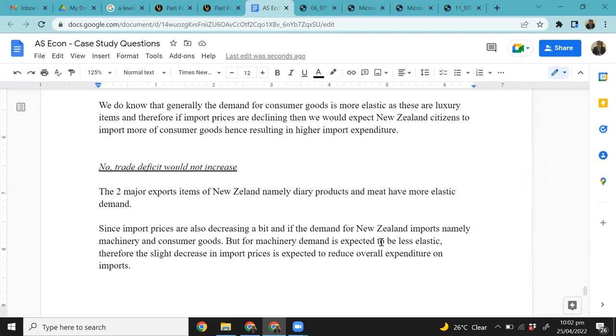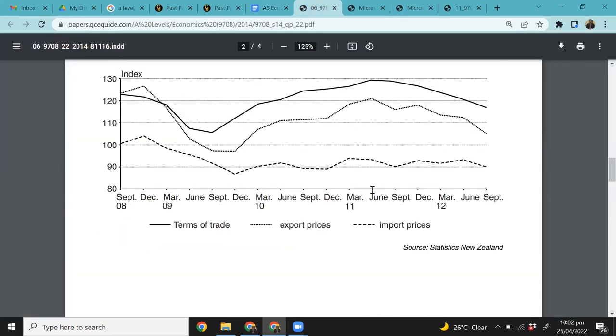So you're absolutely right that machinery demand is less elastic. Therefore, the decrease in import prices, as you saw over here, right? So import prices are declining from June 11. It was slightly above 90 index points in June 11, and by September 2012 it hit the 90 benchmark, right? Yes or no? So there was a slight decline in import prices. So when it's an inelastic demand, you will just import a fixed quantity and prices are declining. So we would expect the overall import expenditure on machinery to be lower. Is that correct?